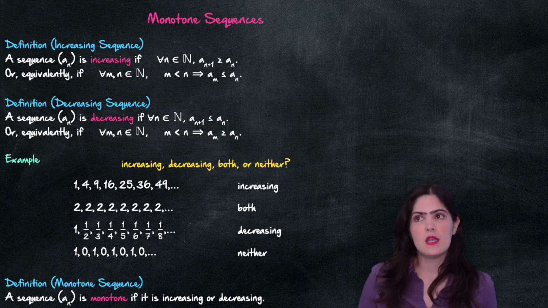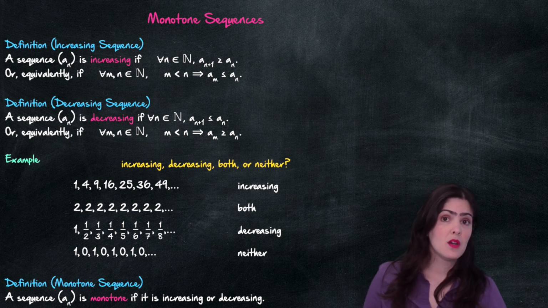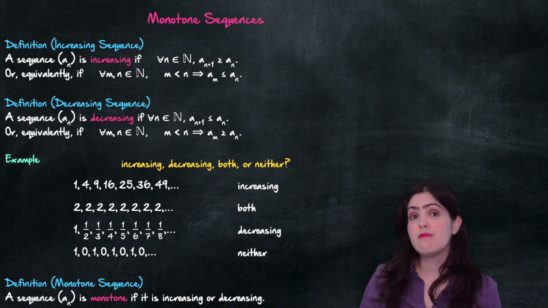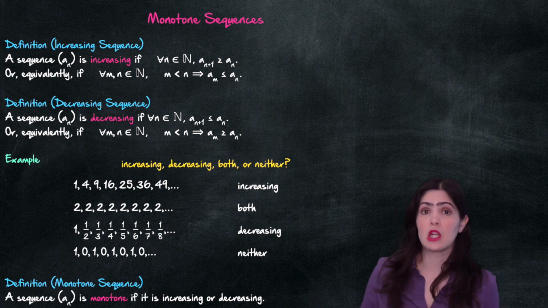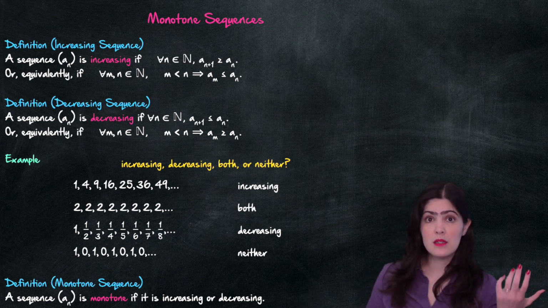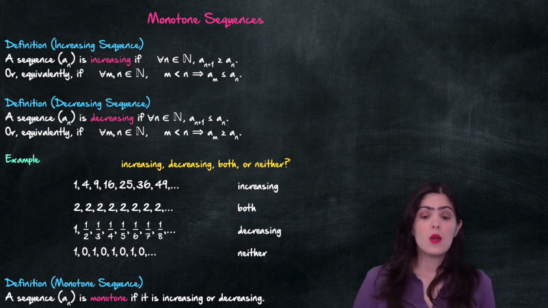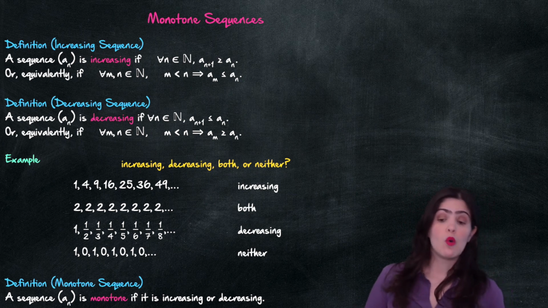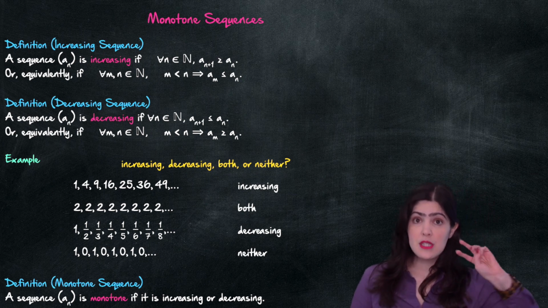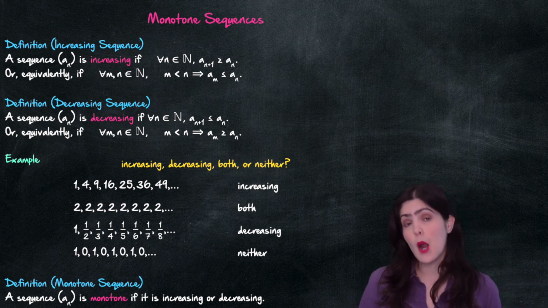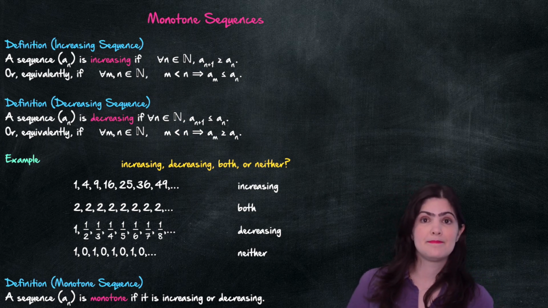Perfect. Now we're going to define what a monotone sequence is. A monotone sequence is a sequence that is increasing or decreasing. And remember, in math, or is inclusive, so that means that it's increasing, decreasing, or both. In all those cases, we say that the sequence is monotone. So for us, the first 3 sequences in our exercise are monotone sequences.